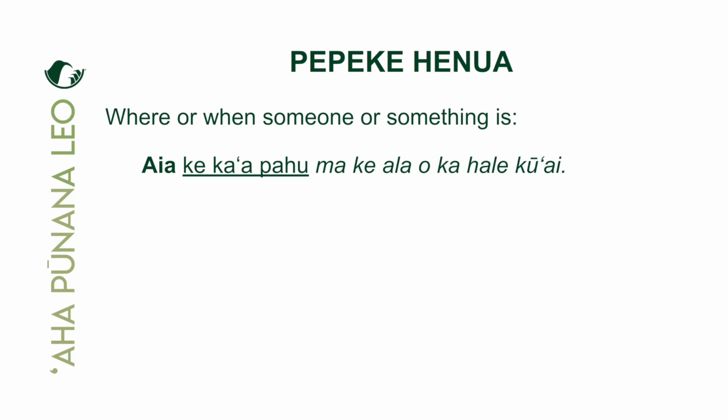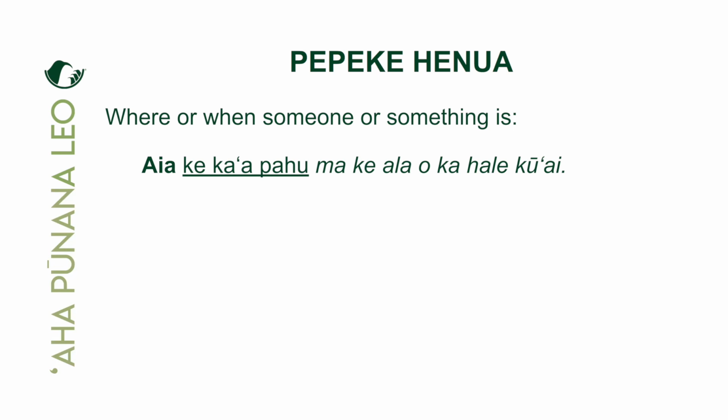All right, so let's take a look at this. Every time we see ʻaia, we know that we're going to talk about a location of something. And that something is in the piko position, and it is the kaʻa pahu. Okay, and if you remember from our vocabulary list for the hale kūʻai mea ʻai, kaʻa pahu is our kaʻa that we pahu while we're at the makeke, at the hale kūʻai, right? The kaʻa pahu is our cart, okay, our shopping cart.